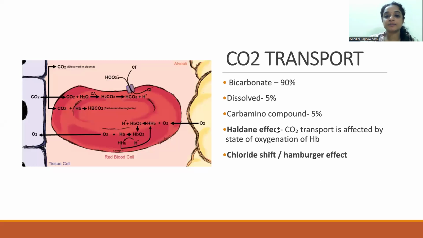As we know, blood is also involved in carbon dioxide transport. Carbon dioxide is mainly transported 90% in the form of bicarbonates, 5% which is dissolved, and 5% is carbamino compounds.